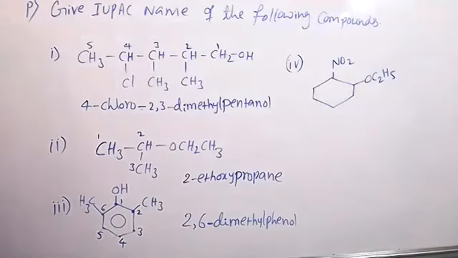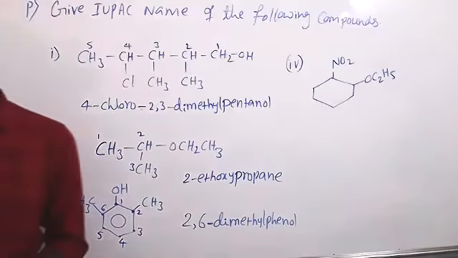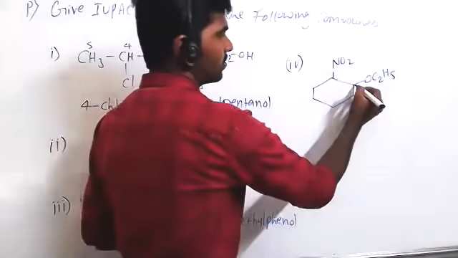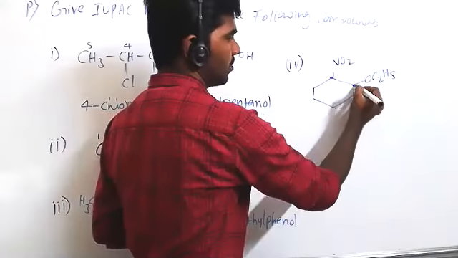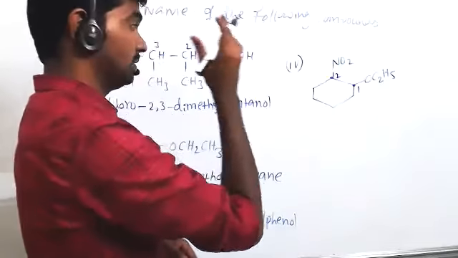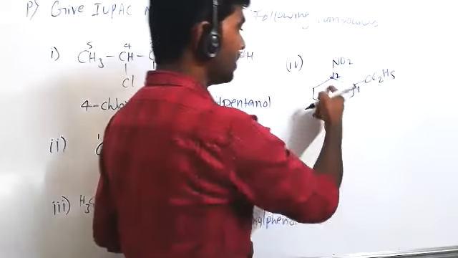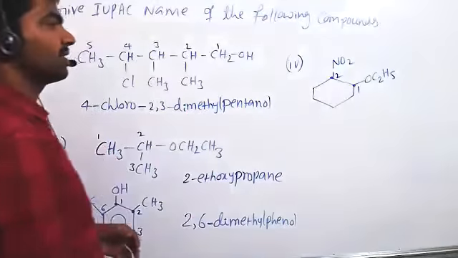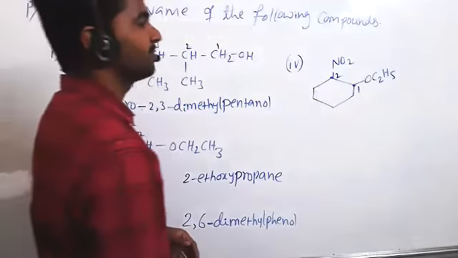Harsh, sir, what is the name? Ethoxy: at the first carbon C2H5O, at the second carbon NO2. Nitrobenzene? No, it's not nitrobenzene, that is cyclohexane. Yes.